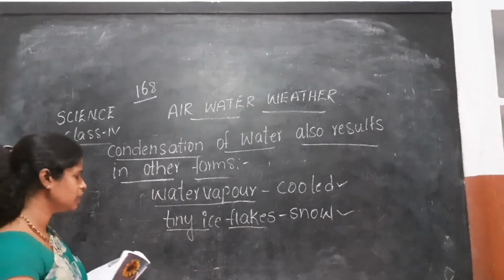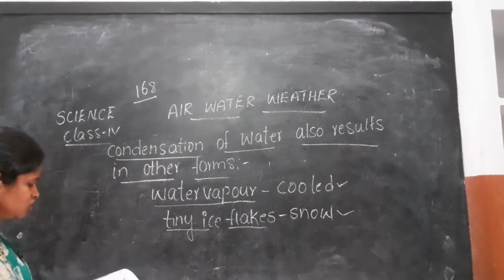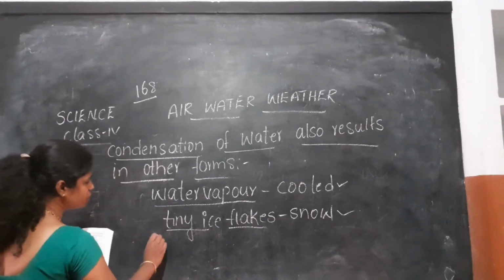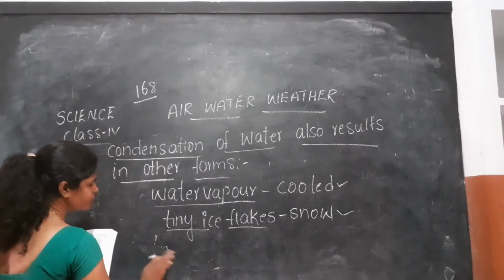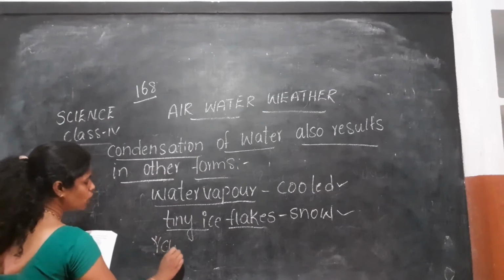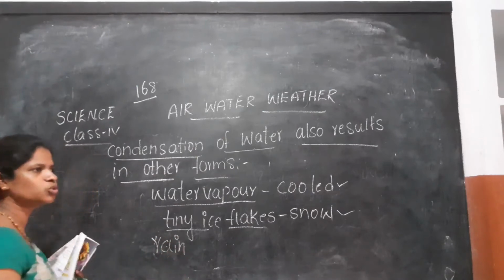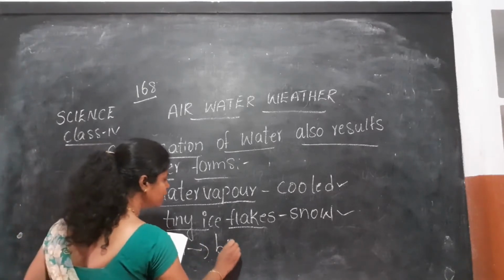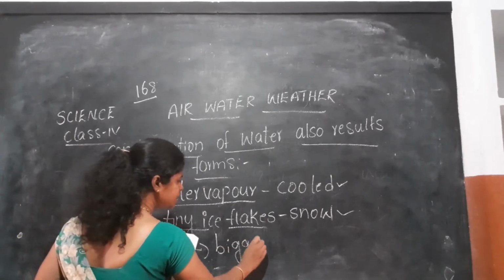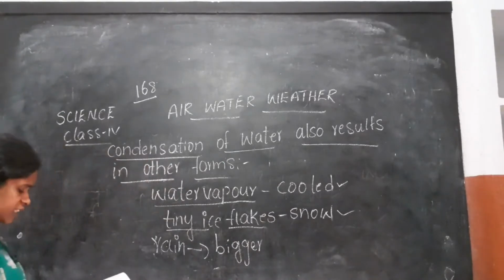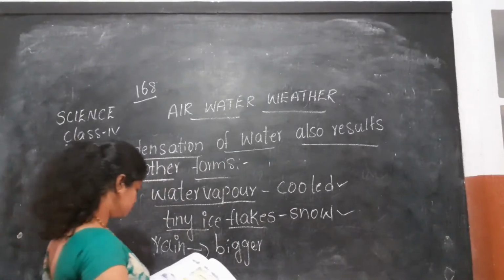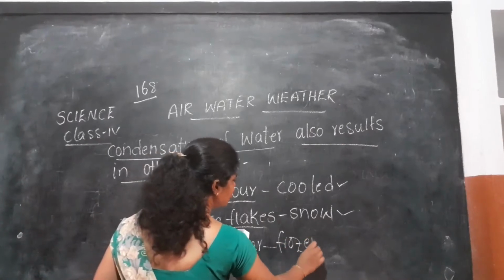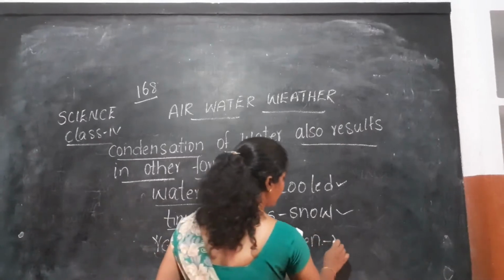Okay students, next one, when raindrops grow in size and get frozen. Sometimes we will get rains, no students? Yes, sometimes what will happen is, when the atmosphere is too cool, these raindrops become a little bigger and get frozen like ice. So then it leads to the hail storm.